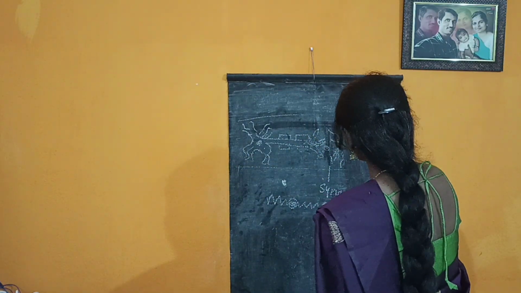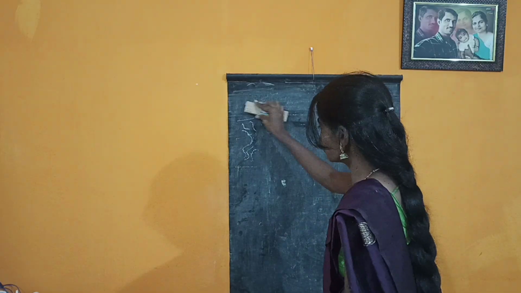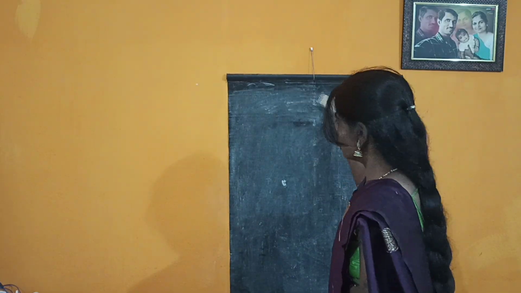This is the basic introduction part of control and coordination. I hope you understand. In the next video we will discuss the different parts of the brain, which is very important. That is our first part of the nervous system. Later we will discuss. Okay, thank you.